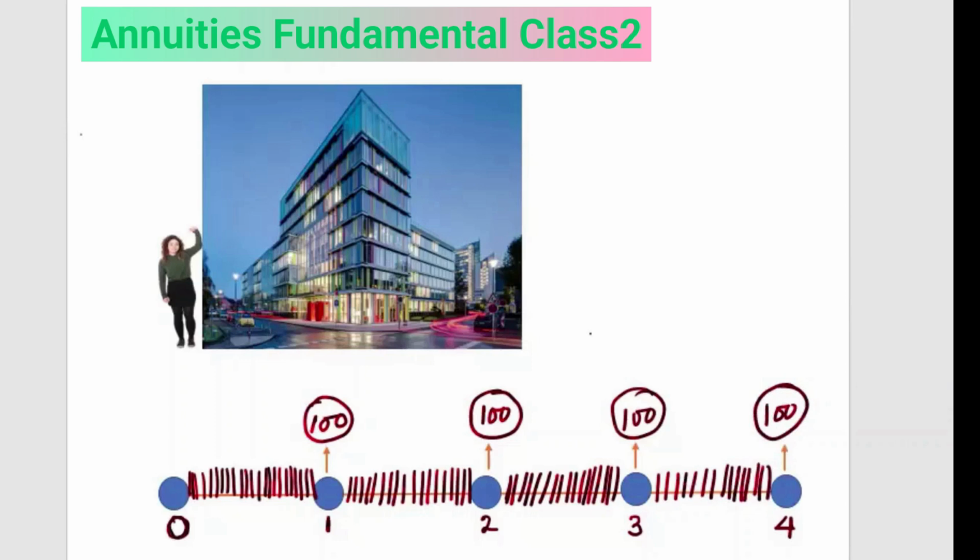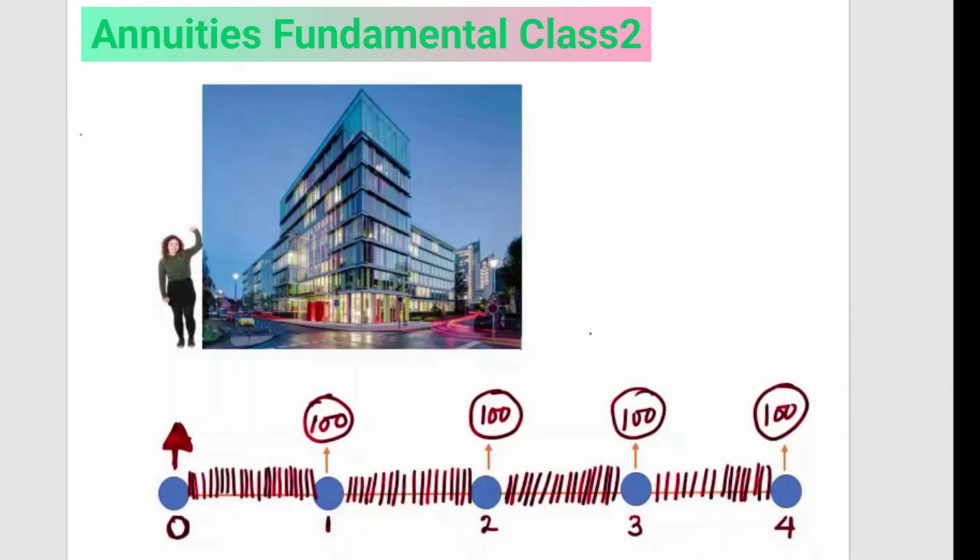Now, like you said, when you complete your graduation or post-grad, whatever course you do, you will join a company. Then suppose this is time 0, and you got a job offer now, or maybe today you started working, and you know that after each time period you will get money.